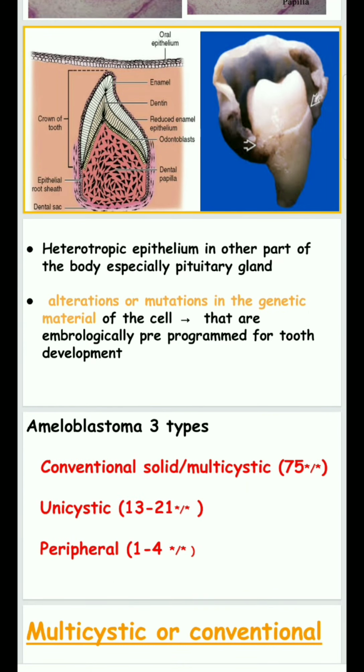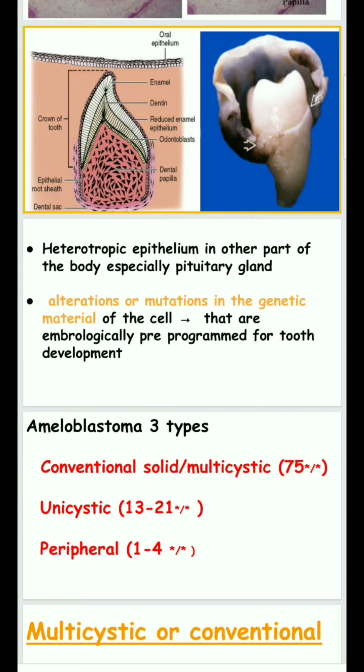Alteration or mutation, however it happens, in the cases we have discussed leads to the formation of ameloblastoma. That is, alteration or mutation in the genetic material of cells that are embryologically pre-programmed for tooth development.